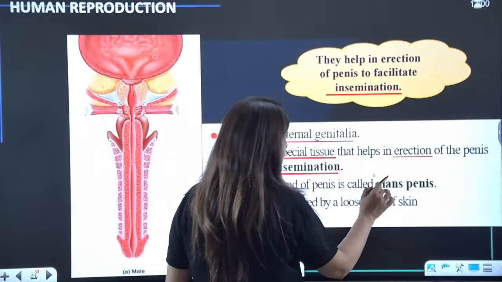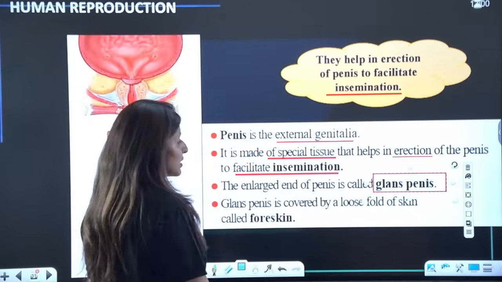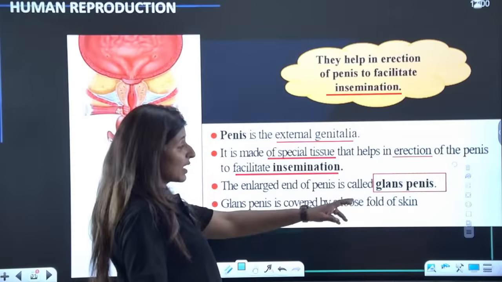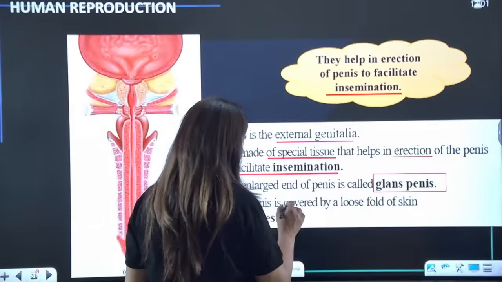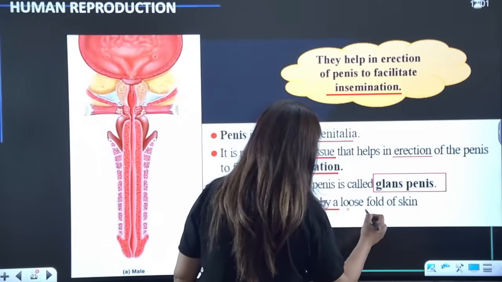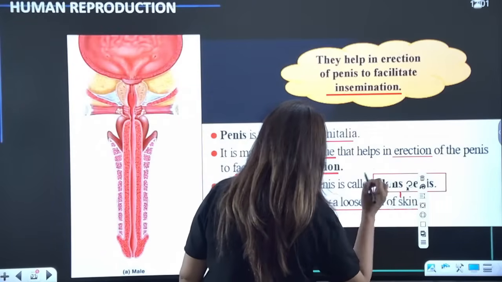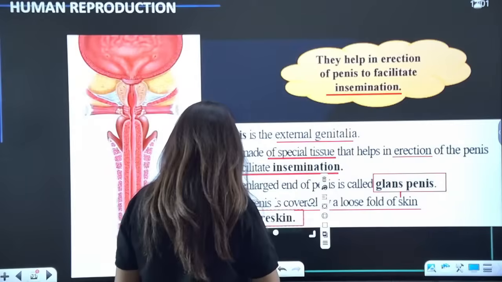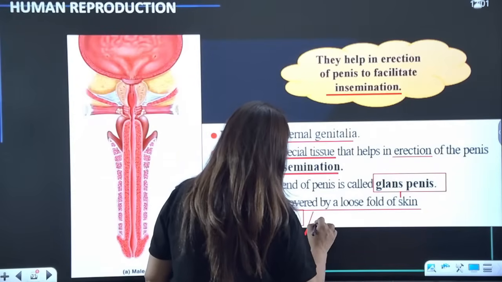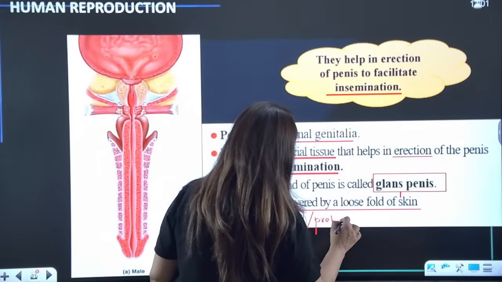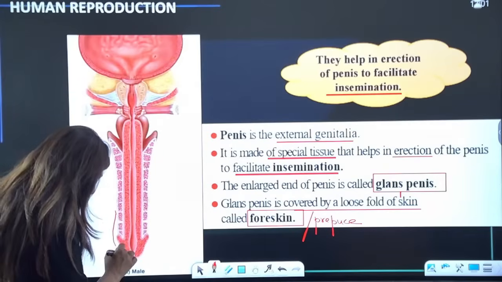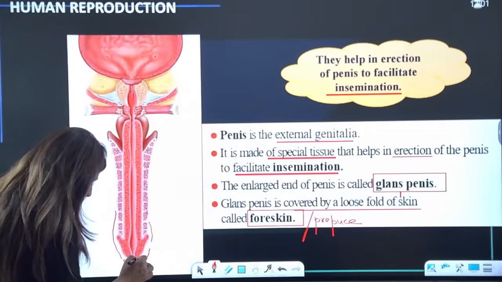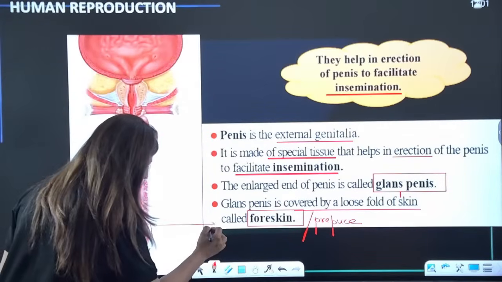The enlarged end of the penis, the tip of the penis, is called glans penis. And what is it made up of? The glans penis tip is made up of corpus spongiosum. Now the glans penis is covered by a loose fold of skin known as foreskin, or we call it prepuce. So there is this loose fold of skin present here, and this is known as foreskin.